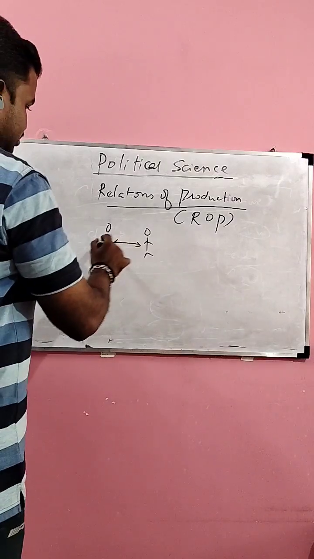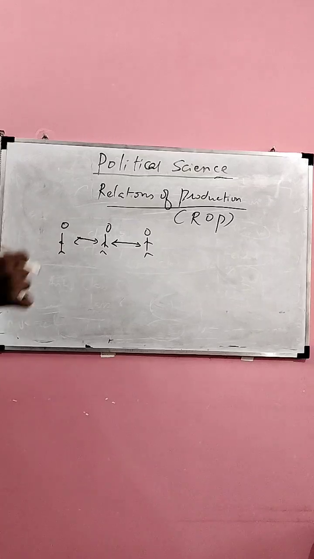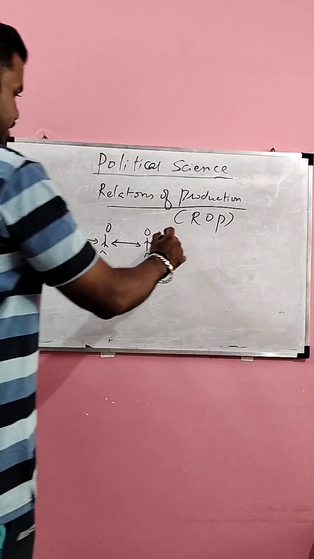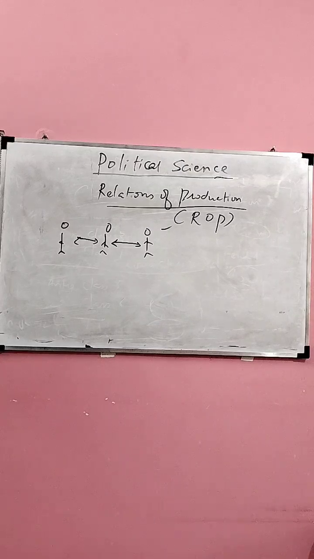Now, this relations of production between men is called the ROP, relations of production. Marx tells that in the process of social production, men carry on certain activities. They enter into different relations that are indispensable and independent of their will.